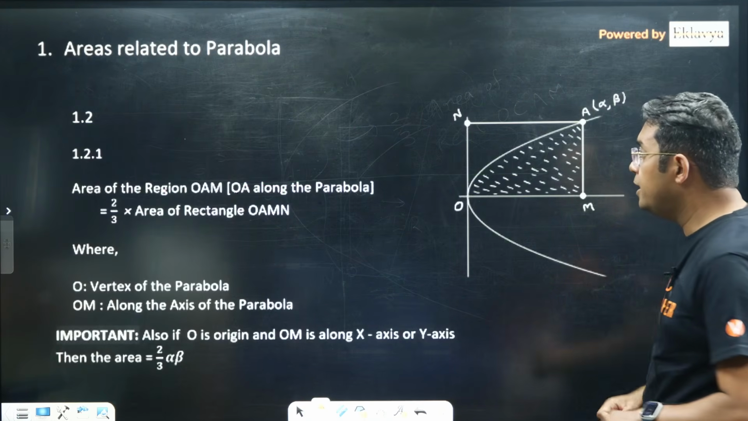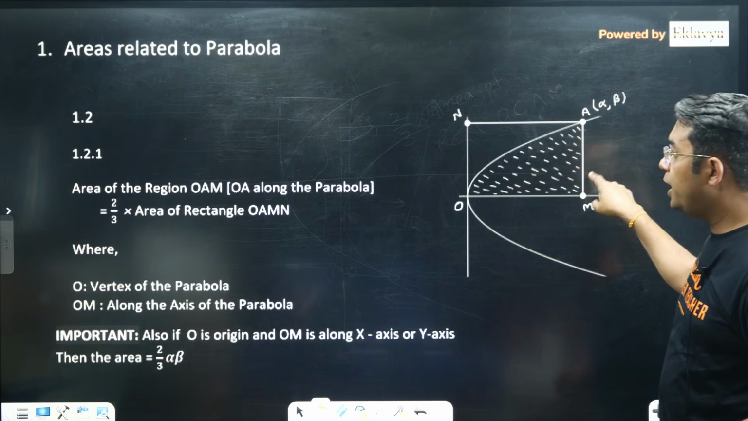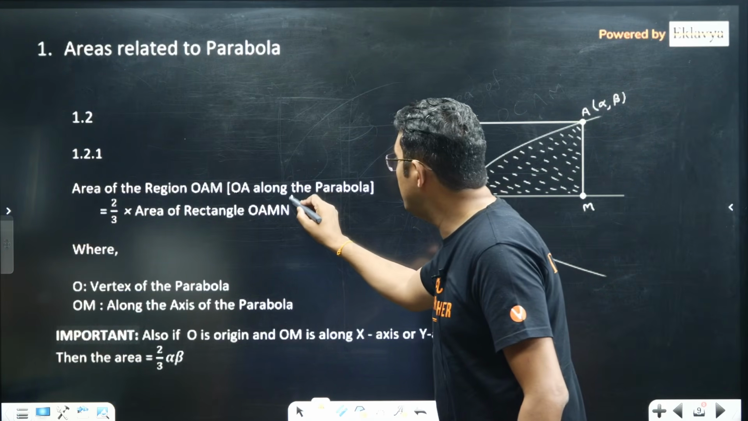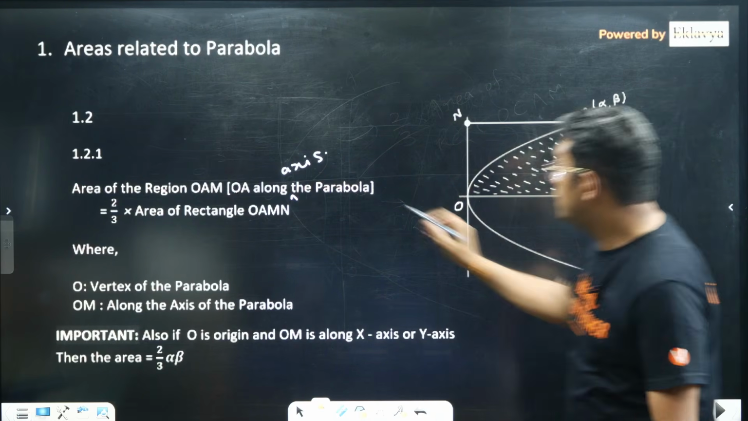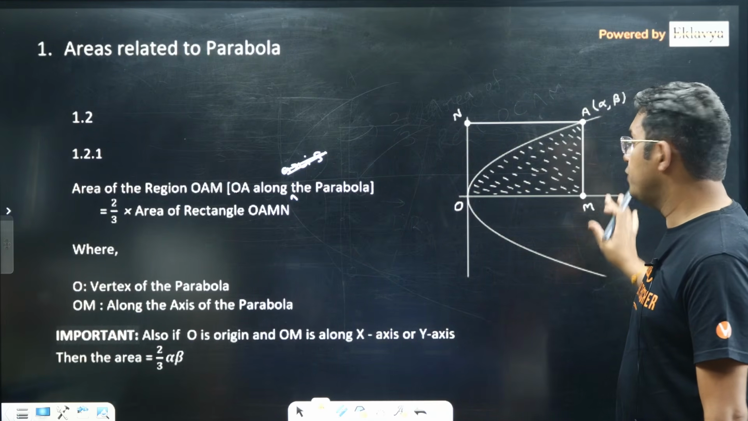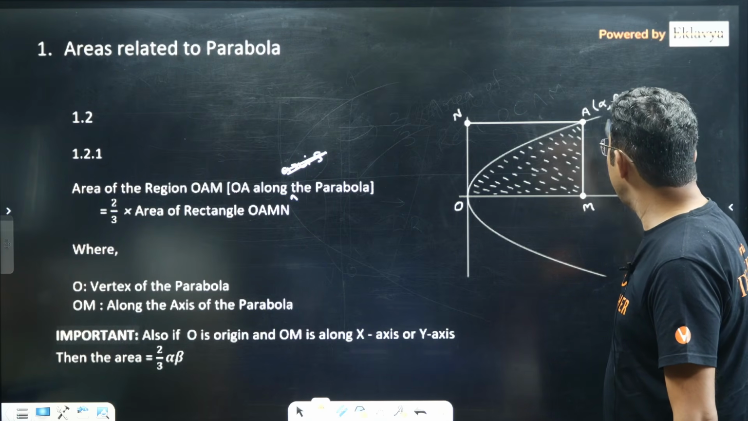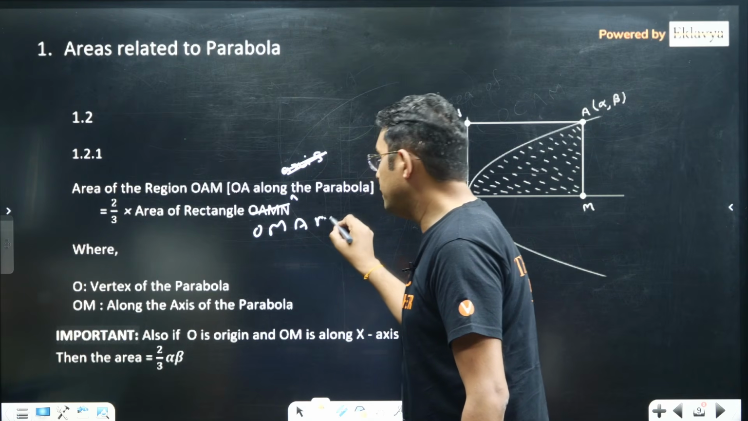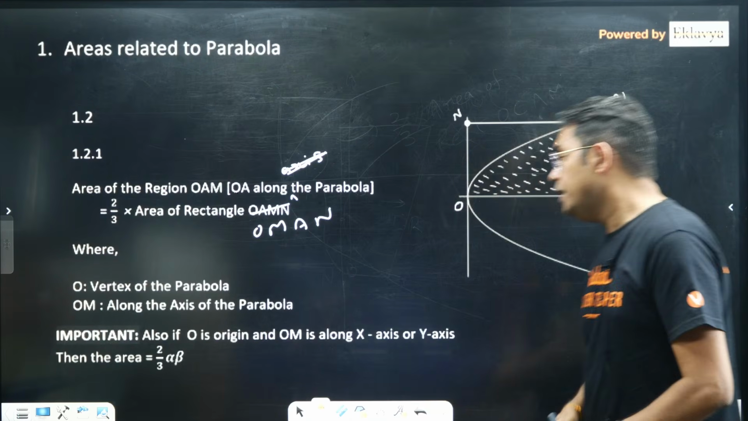I have summarized it here, please see. So the area of the region OA along the parabola is 2/3 of the area of rectangle OMAN, where O is the vertex and OM is along the axis of the parabola.